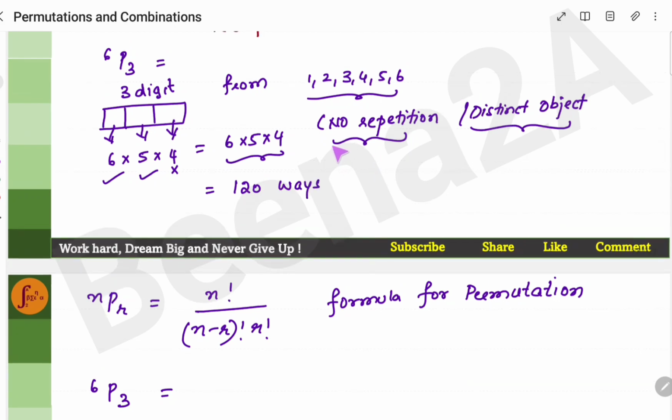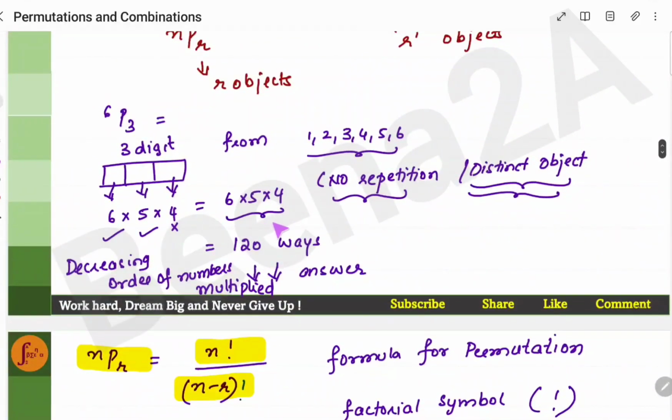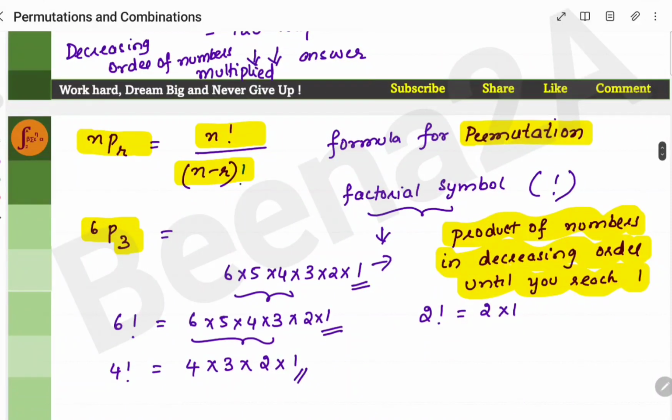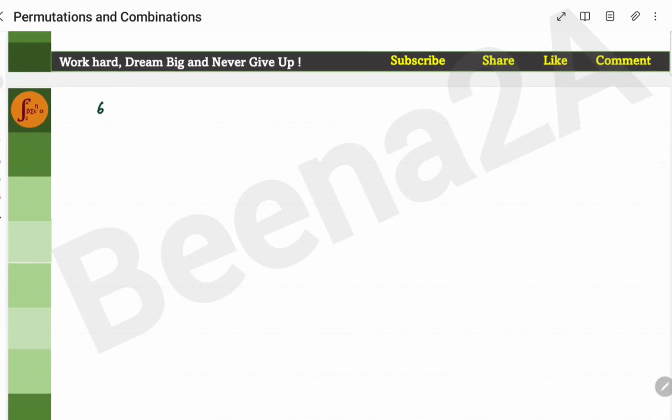So, like I said, this is a topic where we are discussing permutations when there is no repetition, or when the objects are different, where every object or every digit is different, right? So now we will try to get this answer, the 6 into 5 into 4, using the formula for permutations. We have to choose 3 digits from 6 digits. So it's 6P3. And what is the formula? Formula for permutation is n factorial by n minus r factorial.